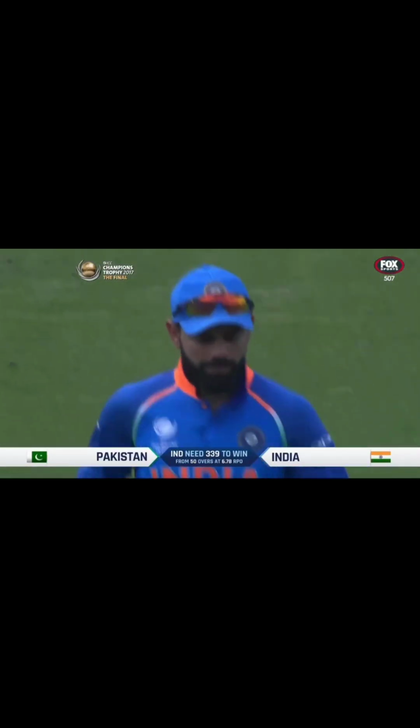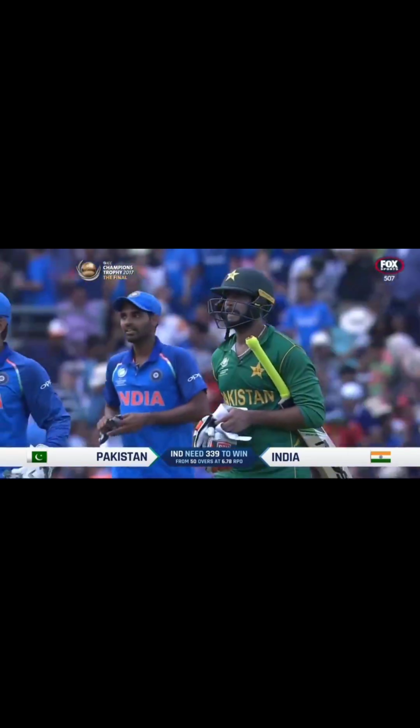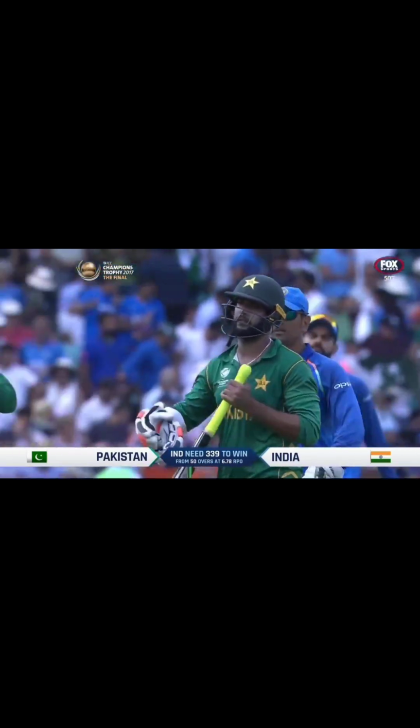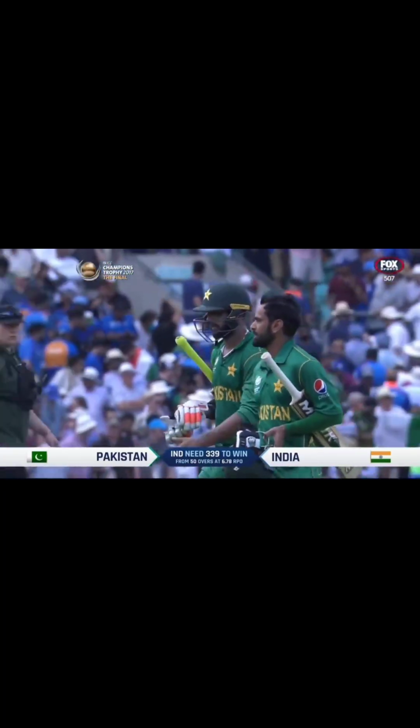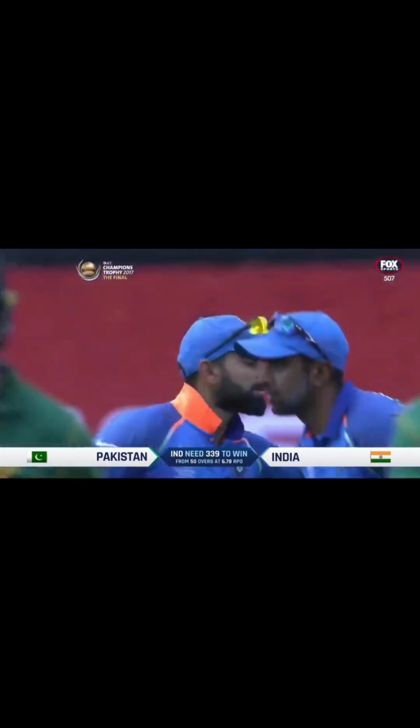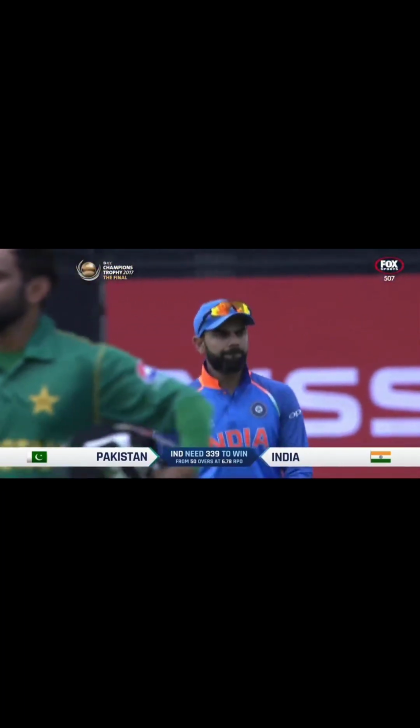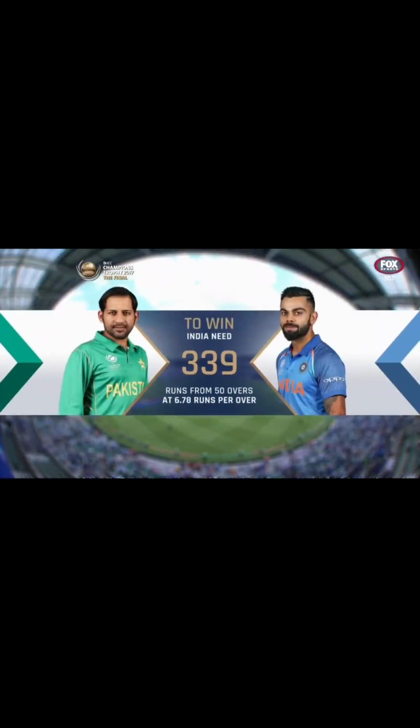Well, that's a brilliant first half of the game for Pakistan. India, 339 to win. That man on screen, Virat Kohli, will have a lot of work to do, as will Shikhar Dhawan and Rohit Sharma. Mohammad Hafiz played a little blinder there, finished 57 not out from 37 balls. Pakistan post a very, very challenging total, 4 for 338. Well, there it is. India will need to create history if they go on and win this Champions Trophy.